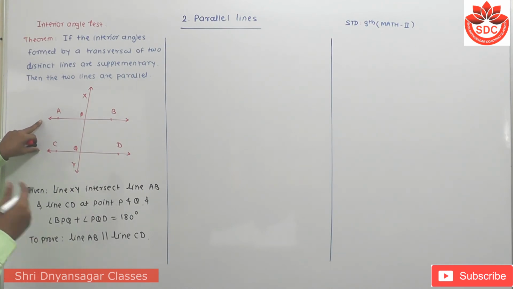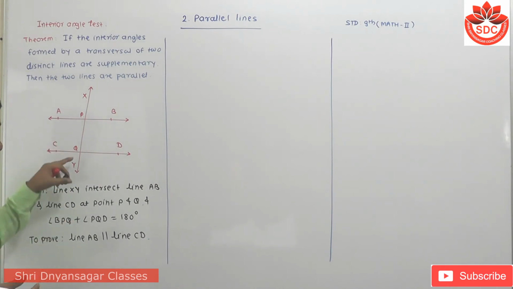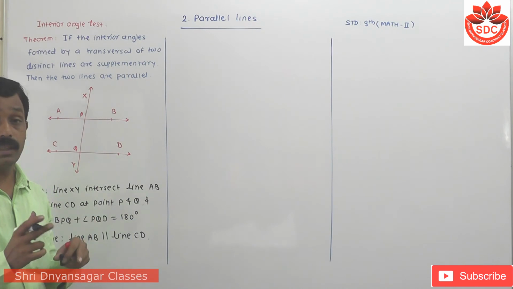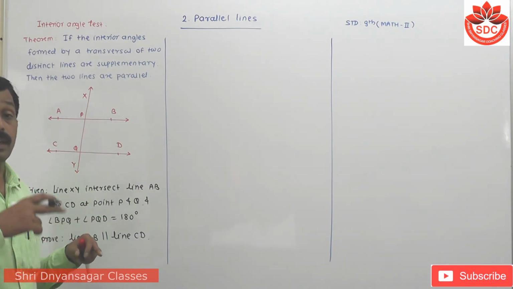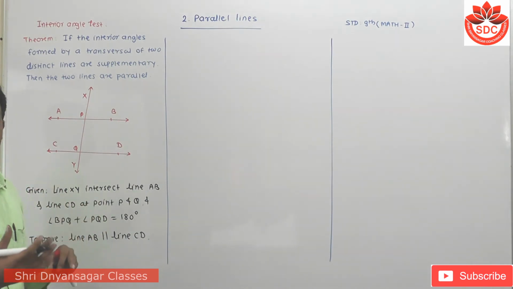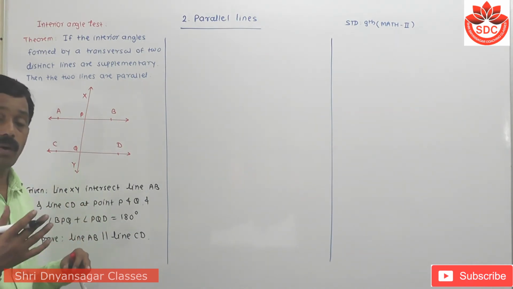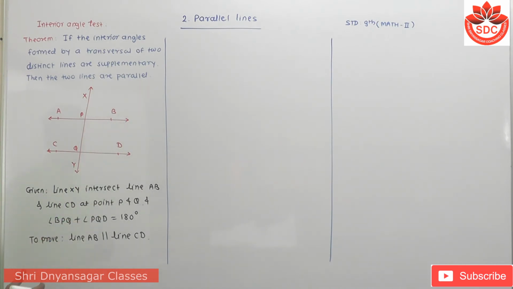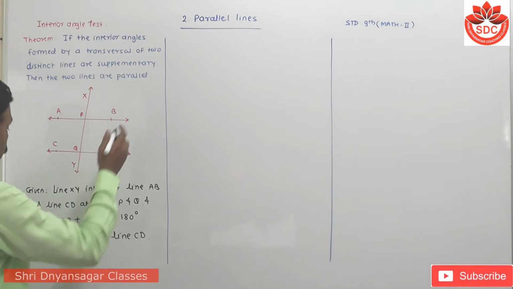So this is the indirect proof here. We have to assume that these two lines are not parallel. If they are not parallel, it means that they intersect in one point. Then if they intersect, a triangle is formed. Then we have to use this property of the triangle, that the sum of all angles of a triangle is 180 degrees. Then how to prove it? Look carefully. Now we have to take its proof.